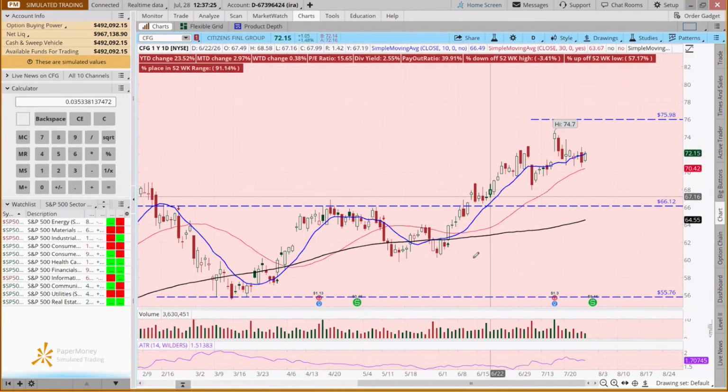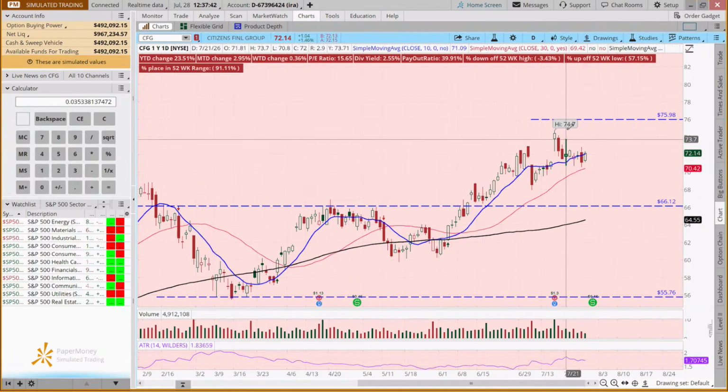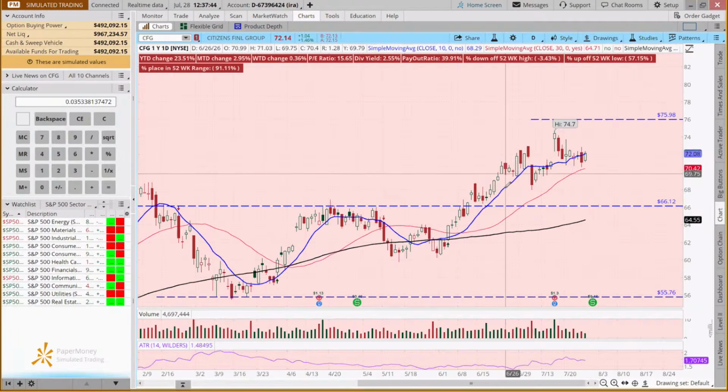So is that within the context of the target provided by this pattern? And it is. Sometimes you don't have to look at the pattern and say, I missed entering, so this stock is dead to me. Sometimes we can take an opportunity to trade within this target range. And if we wanted to do that, where might we put a stop?